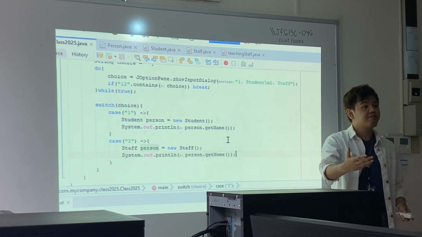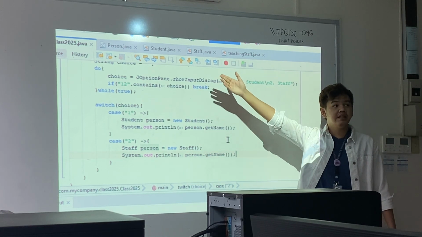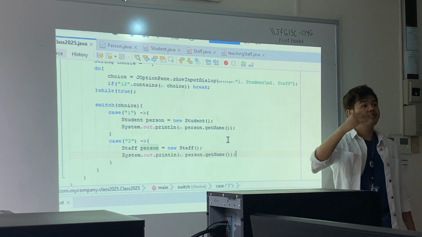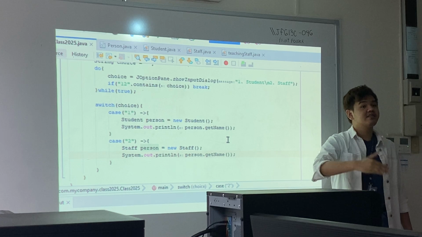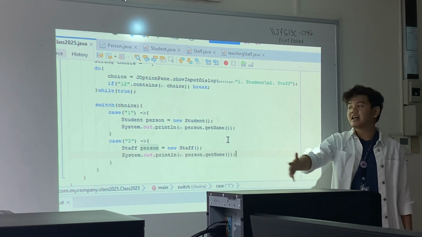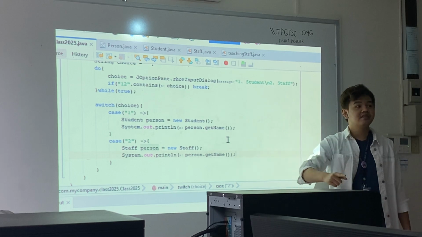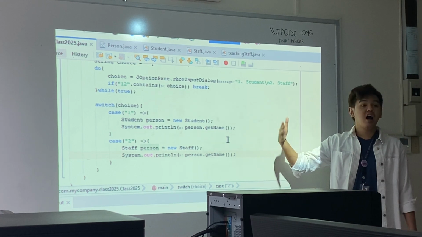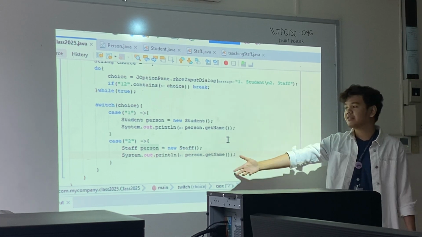In our previous example, of course, i-declare natin siya outside this choice. So, outside the choice, it's just a person. But inside the choice, it's going to be either a student or staff. But on this one, we remove the uncertainty and ilagay natin lahat ng guarantee inside the choices. If it's 1, guarantee na student. If it's 2, guarantee na staff. Now, again, you are allowed to do this. You may just not practice polymorphism at all.